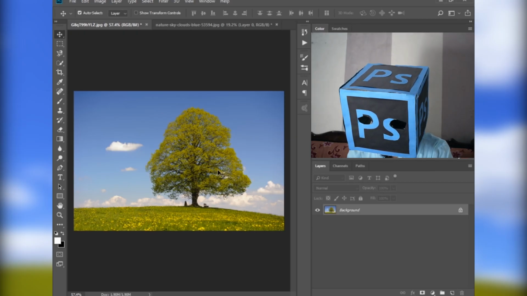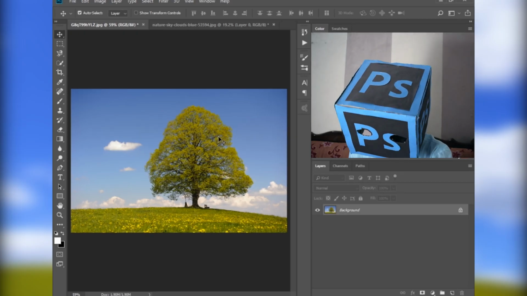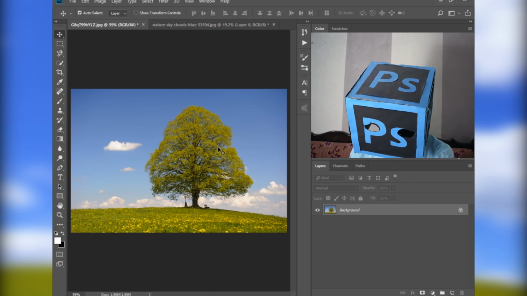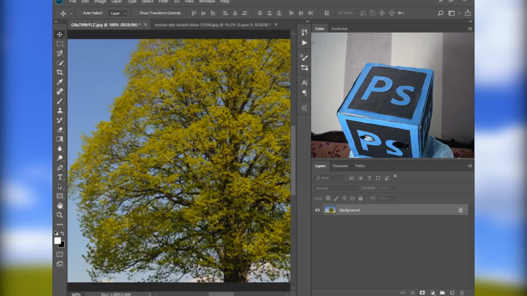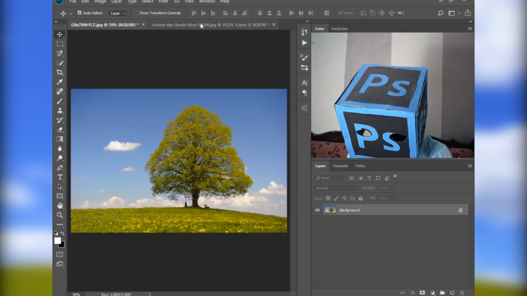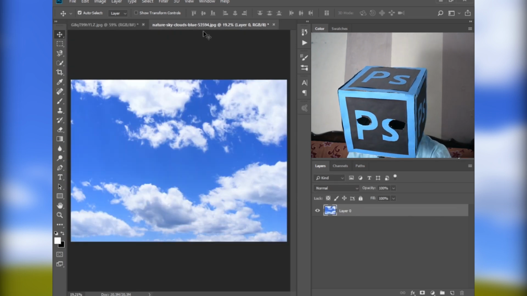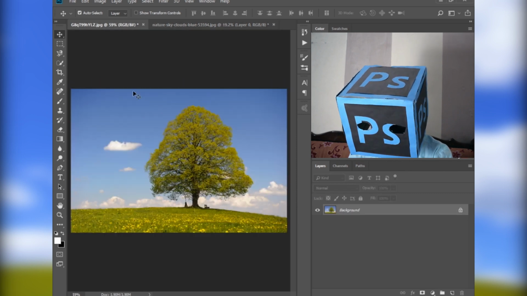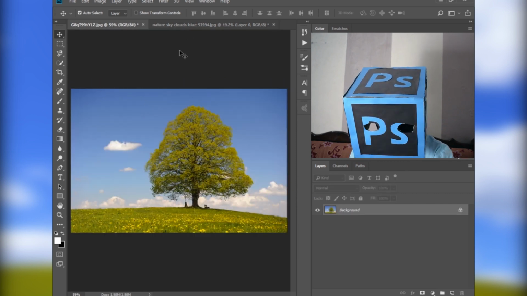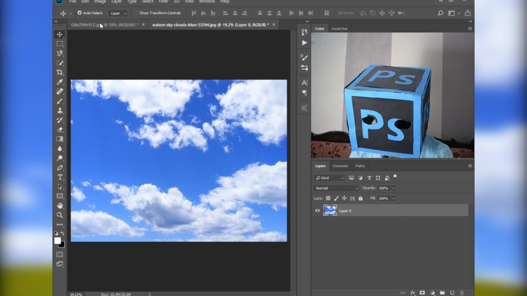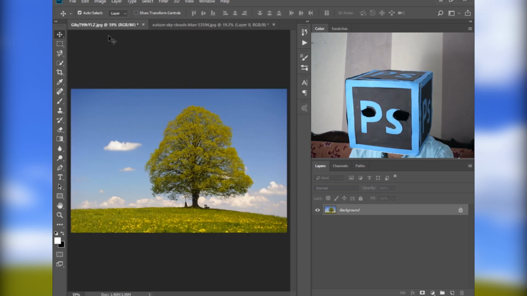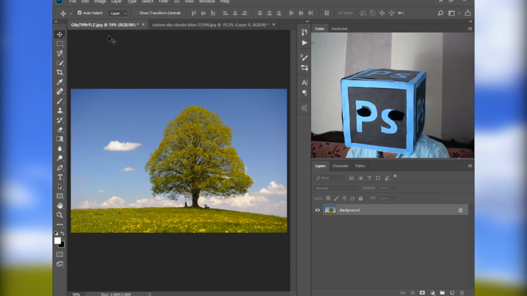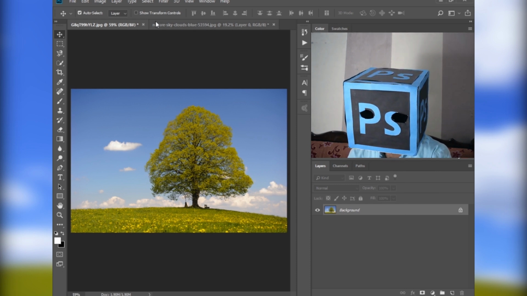First of all, open Photoshop and import your images. There are two images which I use in this video. This is the first image, which is an image of a tree. This is the second image, of a sky, and we will replace the sky with this one. So let's start our process. If you want to download these two images, the link is in the description of this video. You can download them for practice.